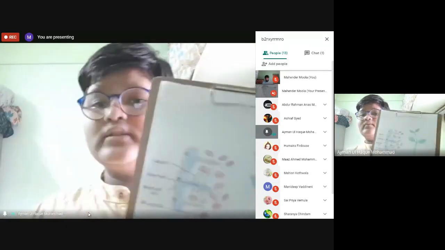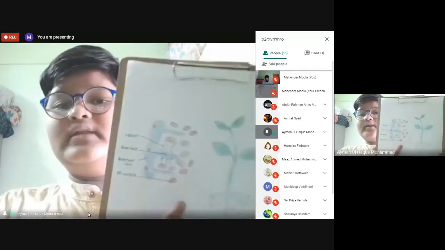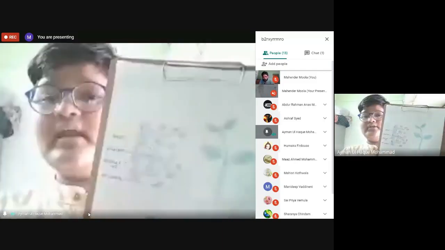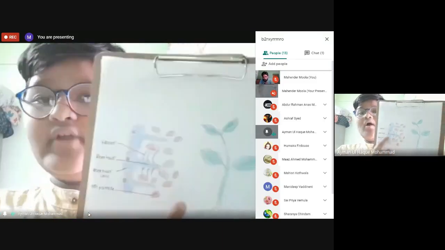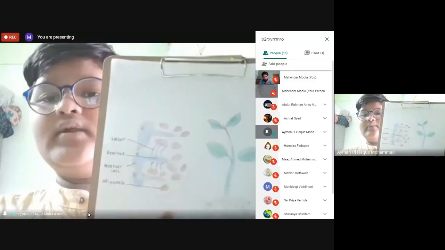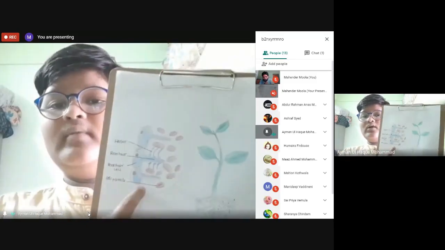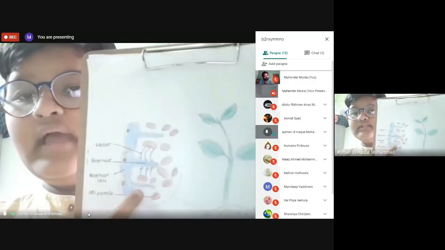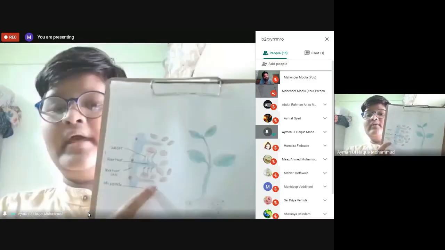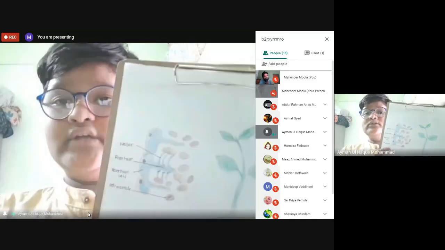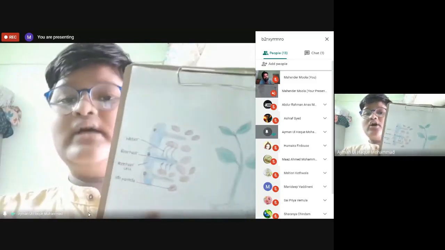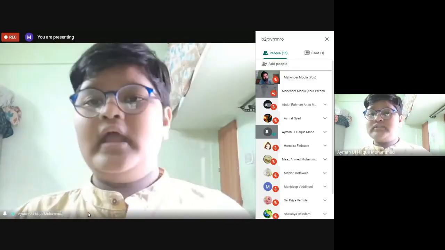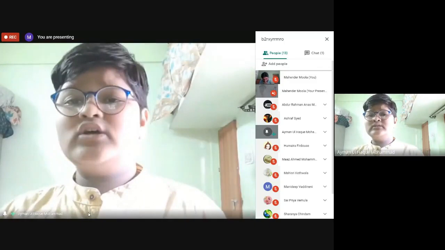So this happens because water moves from a higher concentration to a lower concentration. Why? Because when the water comes from here, there will be a higher concentration, and when it goes to a lower concentration, like this lower root here, it will become a lower concentration. So that's why it is known as osmosis. So today in our class we are going to learn about osmosis. So what is osmosis? Can anyone say?